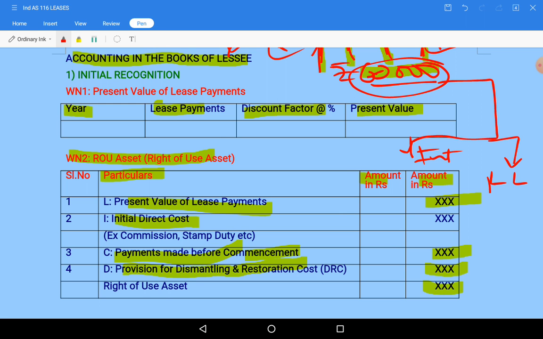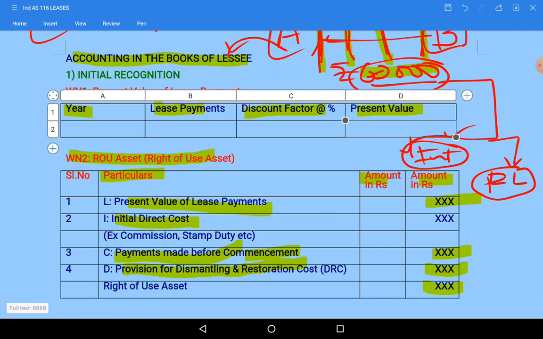So how much is for interest and how much for lease liability, that at each year end, or each year at the beginning, whatever we are paying, in that lease payment two things, the interest portion and the principal liability portion relating to the leased asset, will be there. Those two should be bifurcated.